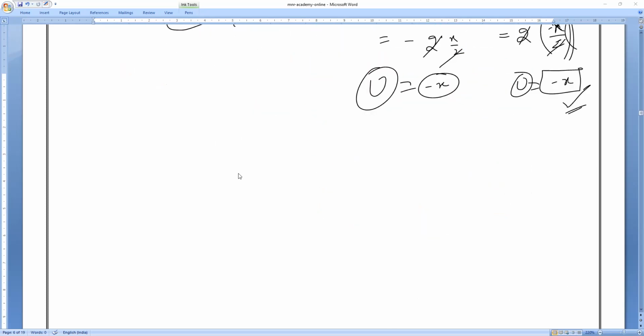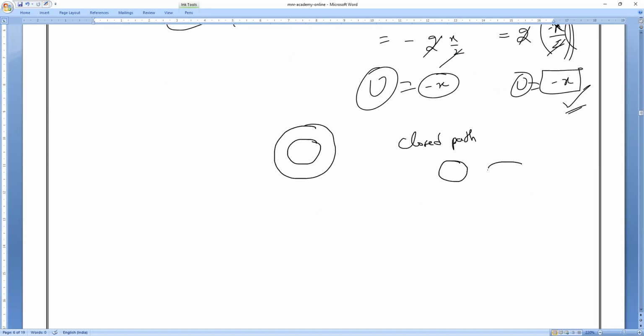So you remember, whenever any kind of satellite or planet is revolving in a closed path, what we used to say, either it is a circular track or an elliptical track, always the total energy of the system is negative. But in a certain situation where the total energy equals 0, we can say it is a free system.